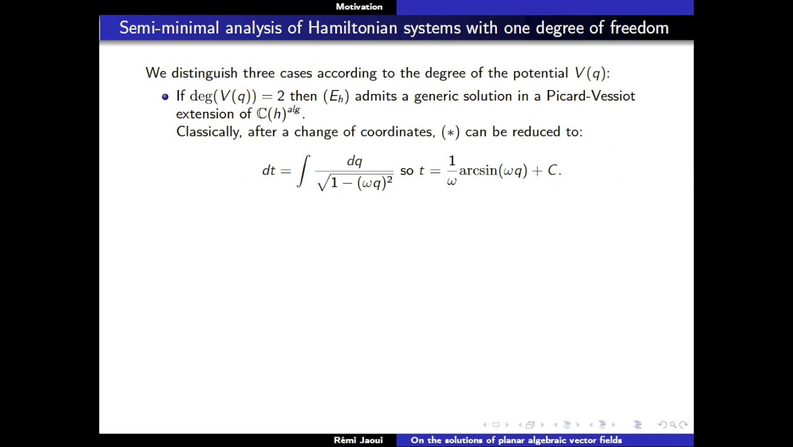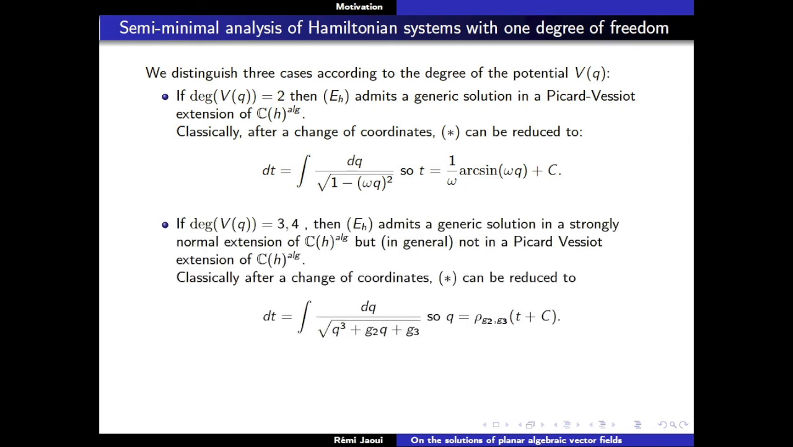So let me explain some cases, according to the degree of the potential. If the potential has degree 2, your equation always admits a solution in a Picard-Vessiot extension of C(y) with the trivial derivation. What does it correspond to classically? You can make a change of coordinates and make the equation look like that, so that t is an arcsine of q. So q is sine of omega t, and sine and cosine of omega t are functions which are known to satisfy linear equations, so they are contained in Picard-Vessiot extensions.